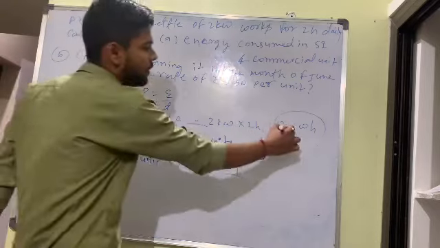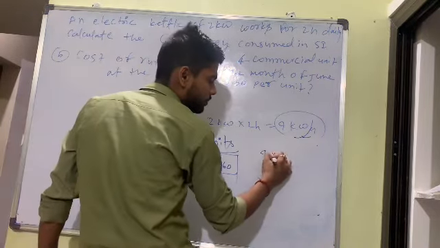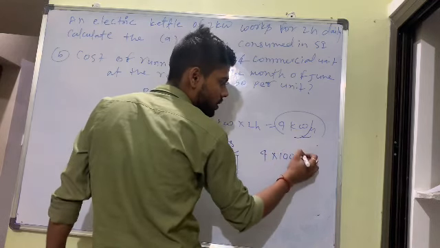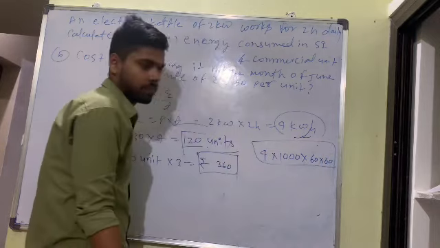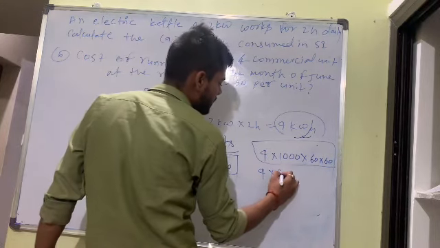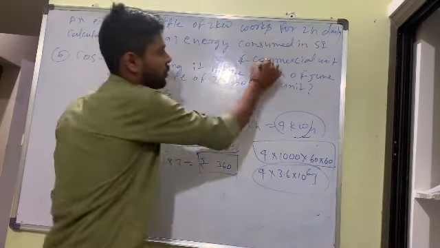So we got 4 kilowatt hour. They ask in commercial unit. So 4 into 1000 watt into 60 into 60 seconds. I hope you will solve it and get the answer. Simply, 4 into 3.6 into 10 to the power 6 joule. This is the answer in commercial unit.